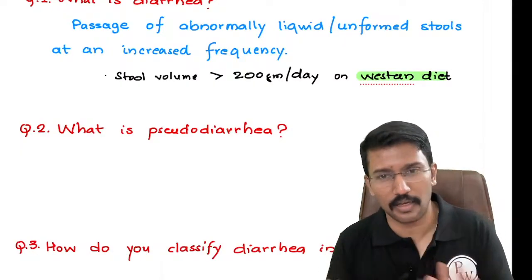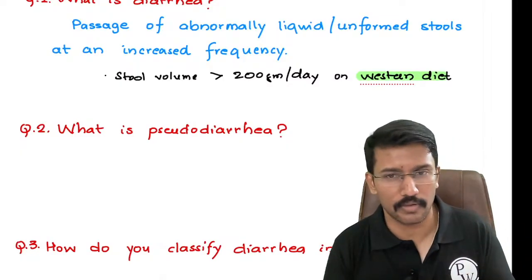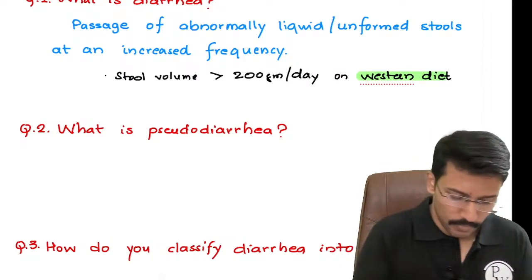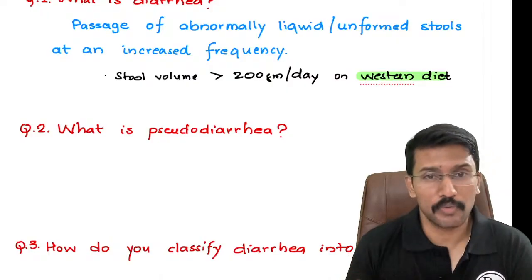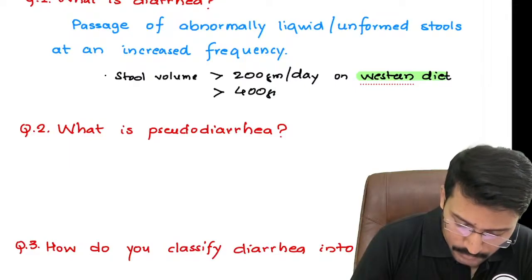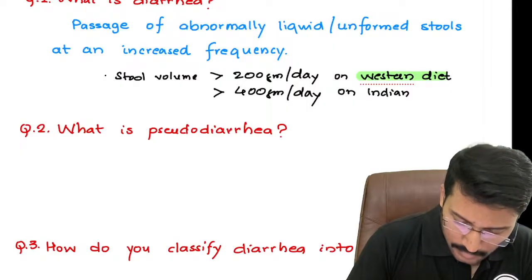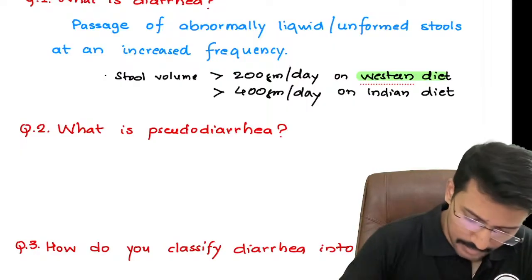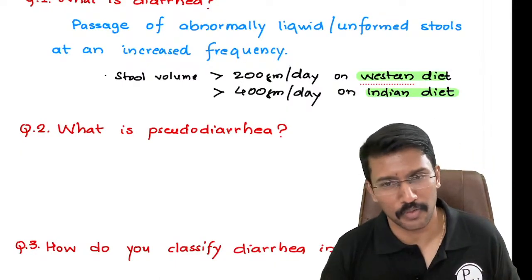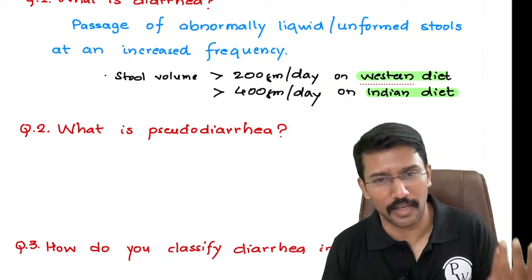As long as you eat home food in India, you have a good supply of fiber, because we have traditionally included whole grains in our diet, and a good load of vegetables and leaves. So that is why we need to adapt this definition to the Indian diet. For the Indian diet, a stool quantity of more than 400 grams per day, if the patient is on an Indian diet, we will call it diarrhea. Otherwise, most of us would agree that we generally pass more than 200 grams of stool per day, and that would mean the whole Indian population has persistent diarrhea, from birth to end.